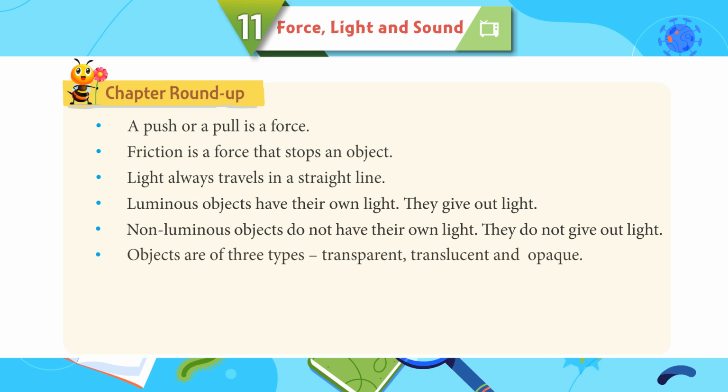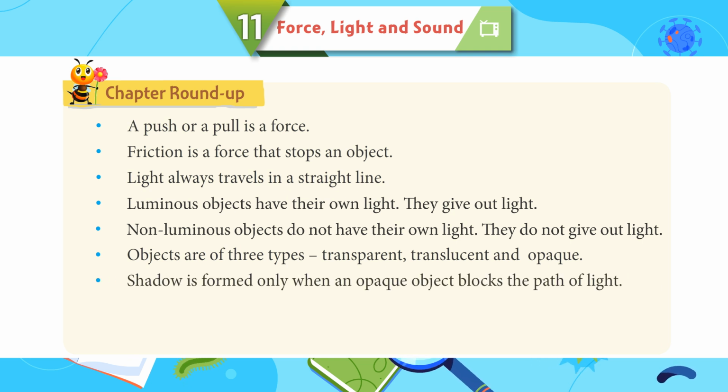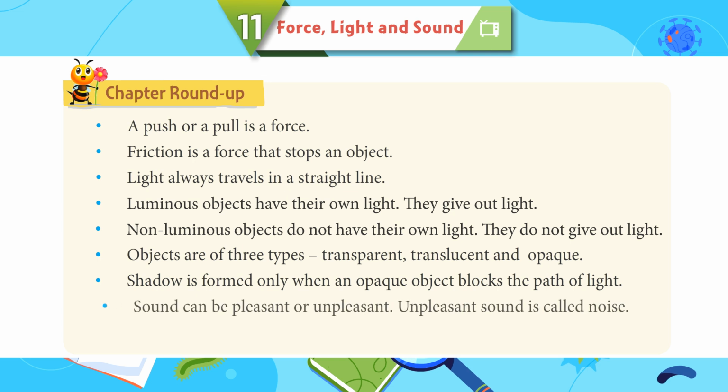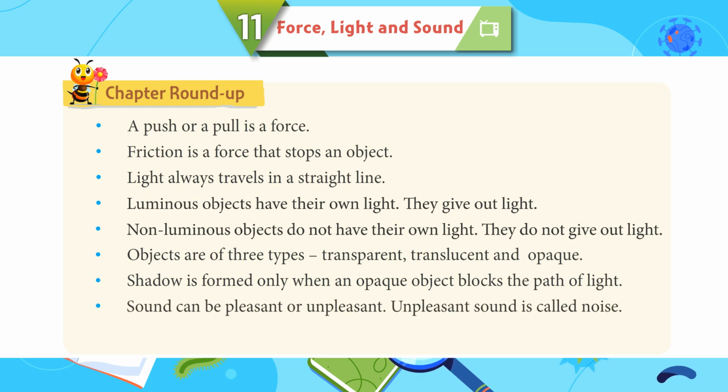Objects are of three types: transparent, translucent, and opaque. Shadow is formed only when an opaque object blocks the path of light. Sound can be pleasant or unpleasant. Unpleasant sound is called noise. Sound is produced when something vibrates.